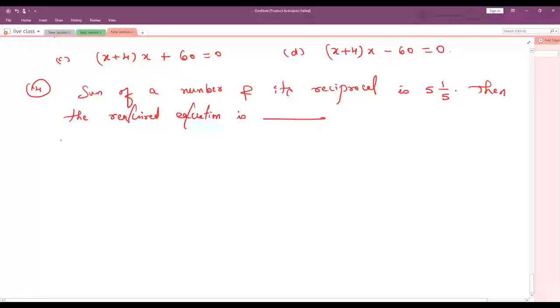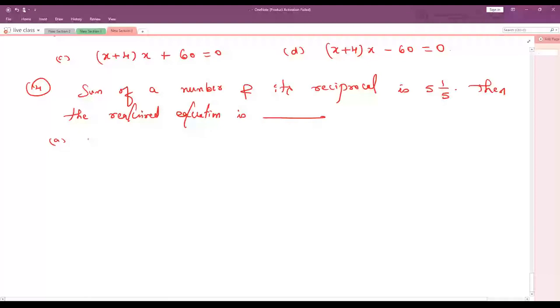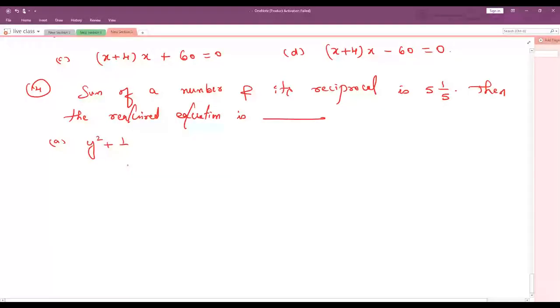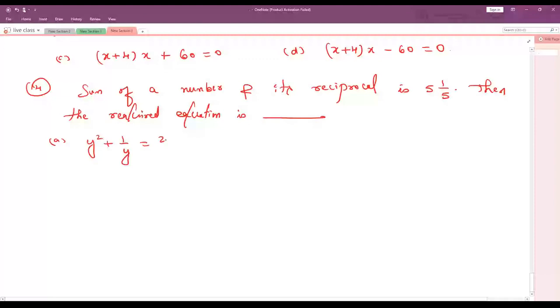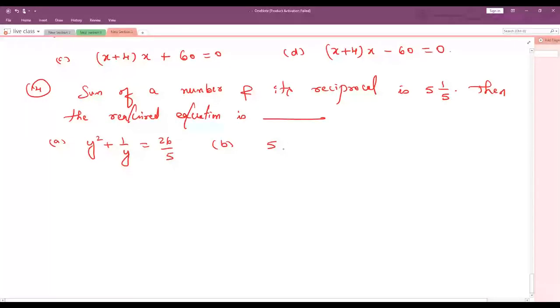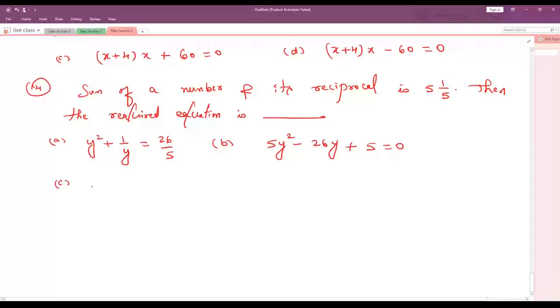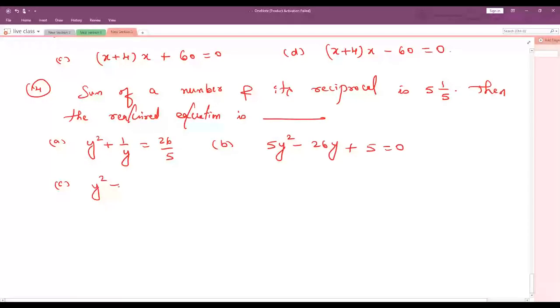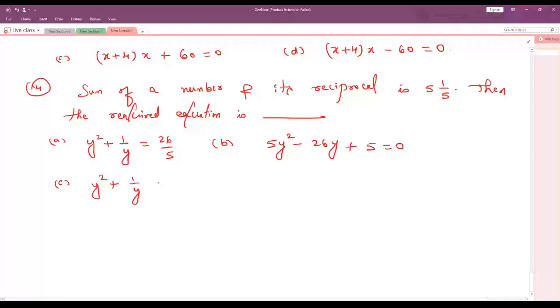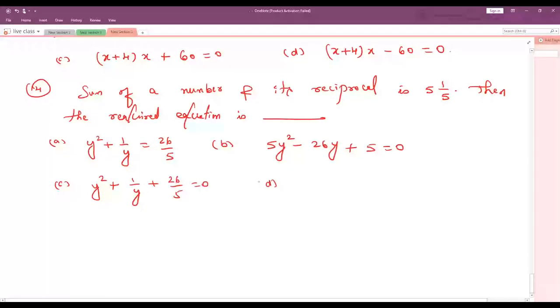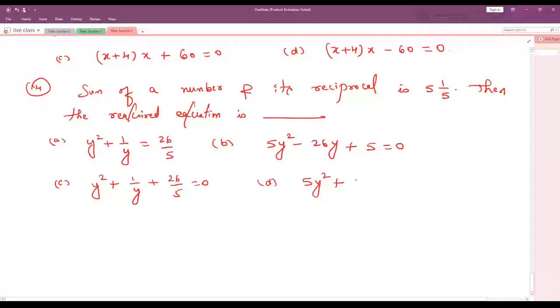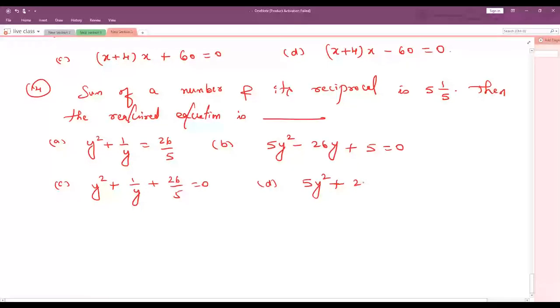Option A, y square plus 1 by y is equals to 26 by 5. Option B, 5y square minus 26y plus 5 is equals to 0. Option C, y square plus 1 by y plus 26 by 5 is equals to 0. Option D, 5y square plus 26y plus 5 is equals to 0.